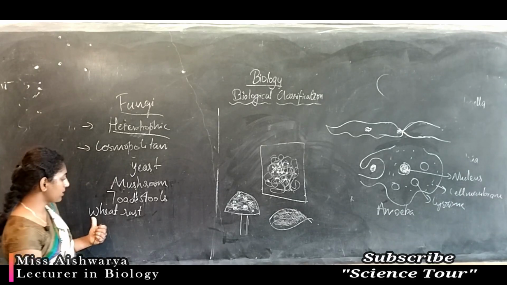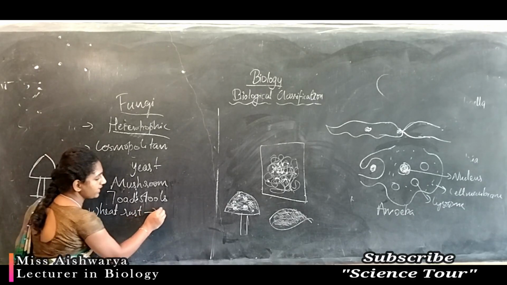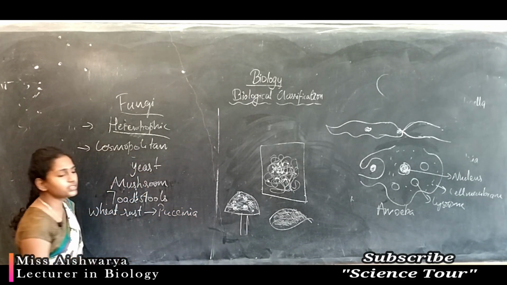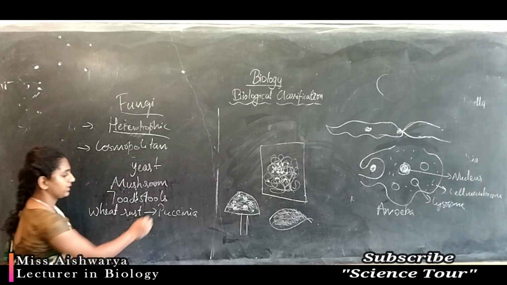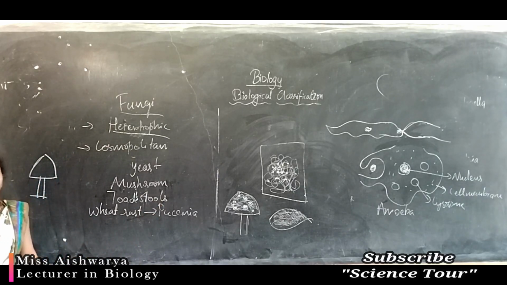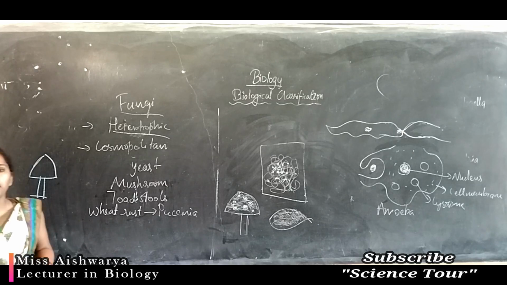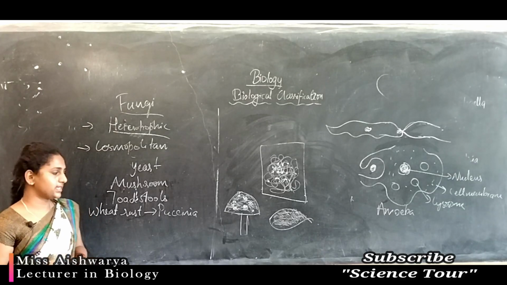In wheat, the fungus Puccinia causes a disease called wheat rust. So that decreases the yield of the plant. With wheat rust the plant growth is reduced, so it will give less yield.